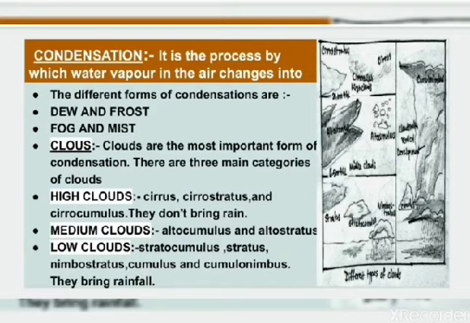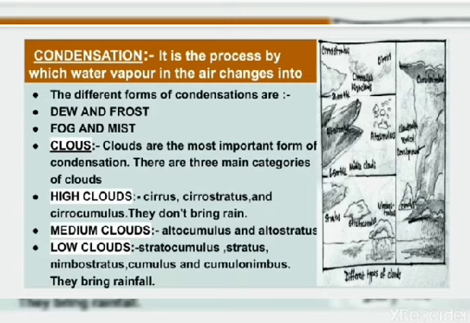Now dew is formed when the temperature decreases to such an extent that it goes below the dew point. Water vapor condenses and settles on cool objects like grass, stones and leaves. Then frost is formed when the dew point is below the freezing point and the condensation takes place in the form of small ice particles over a large area.